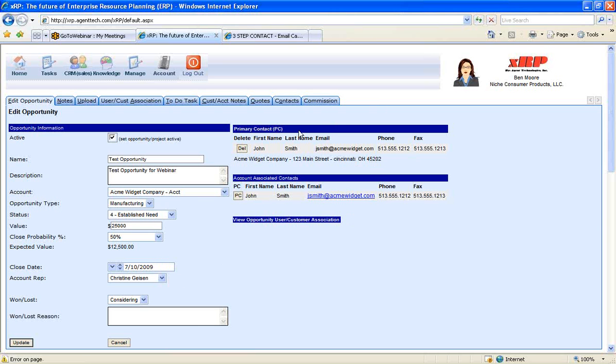Then on the right-hand side, we have the primary contact information, John Smith, and how to contact him. The name of the company and its address. And then along the top, we have all these tabs to hold information that's associated with this opportunity.